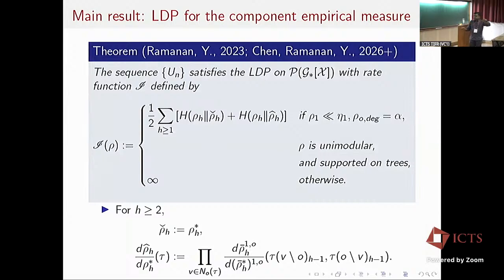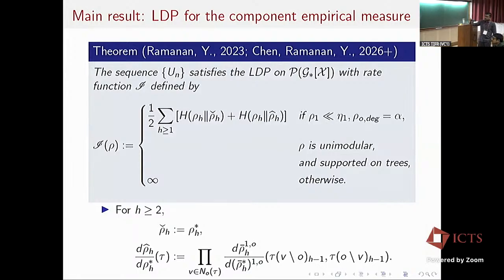What I do is look at the leaves of rho h star, and modify the leaves according to some conditional law given by my rho h. It can be written in terms of a product of Radon-Nikodym derivatives. In this form it's not clear that rho h hat is a probability measure, but we can show that it is.